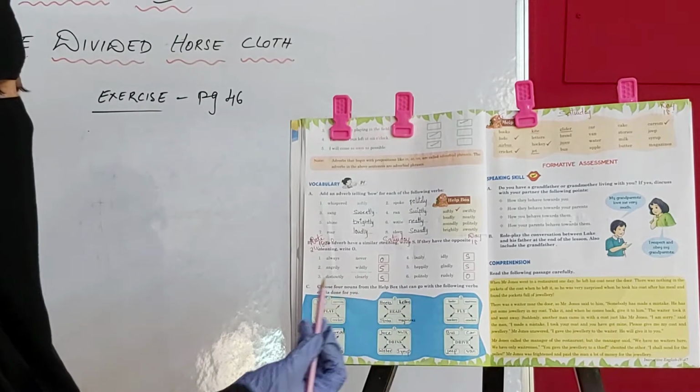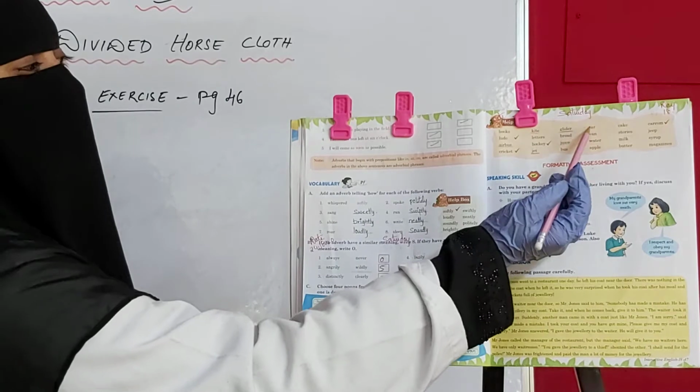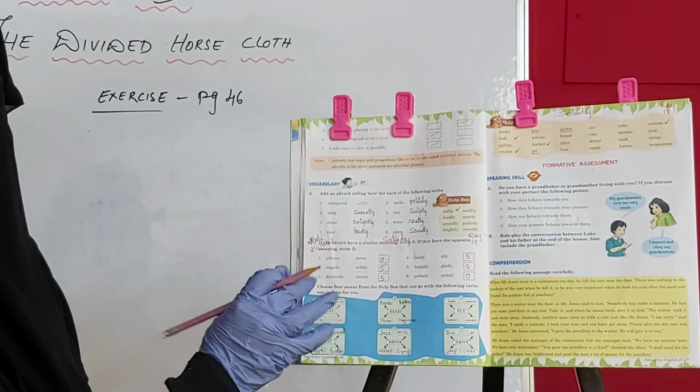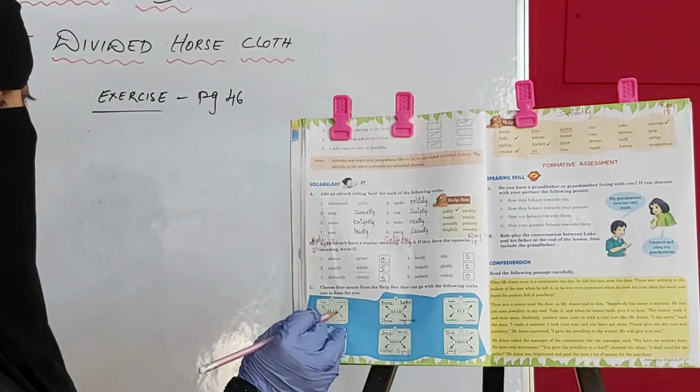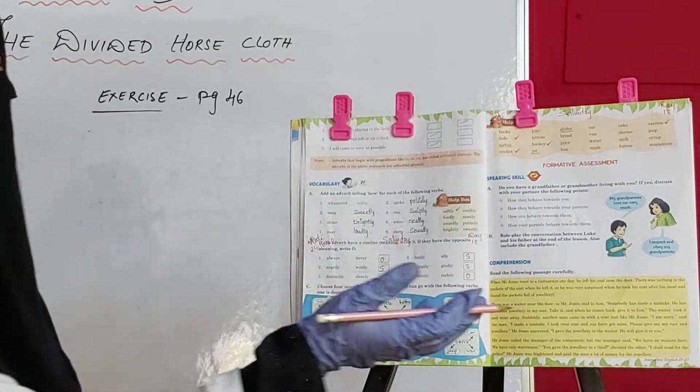So next is choose the 4 nouns from the help box that can go with the following verbs. One is done for you. Okay. On the next page you are having words. ये words में से choose करके what we have to do, we have to write in the categories. Okay. So here first thing is play given. So we have to find in this box.